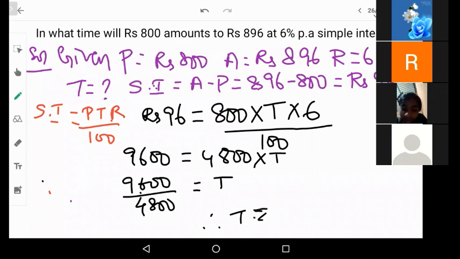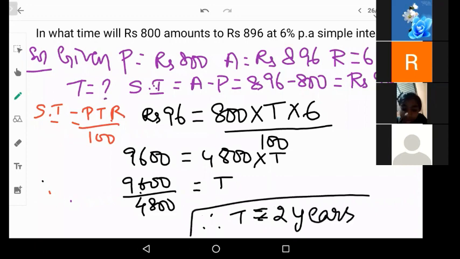You will get 2 years. Usually it will be in the form of years only. So the time is 2 years. Understood? Did you understand how to find the time?